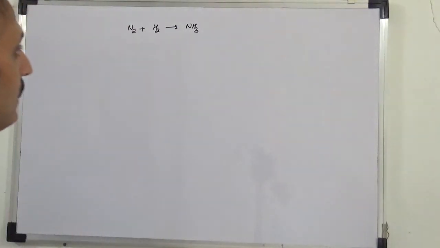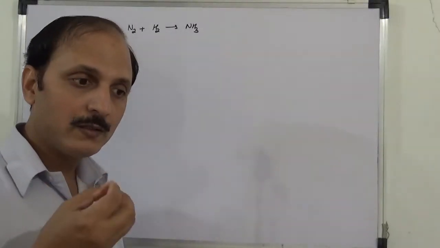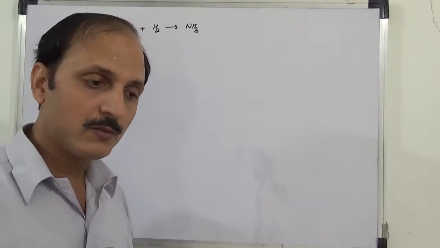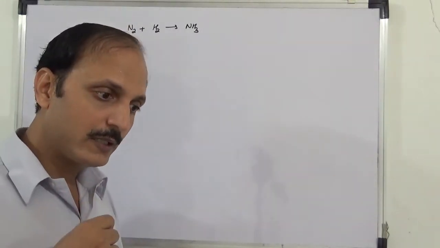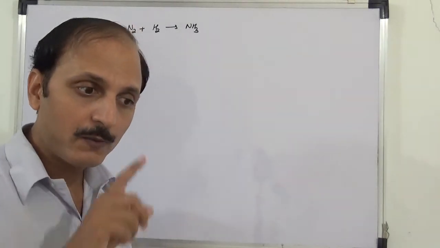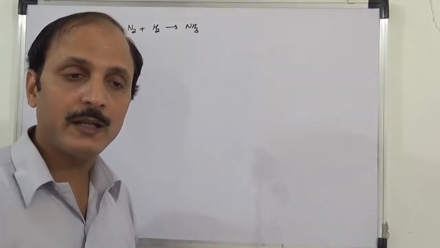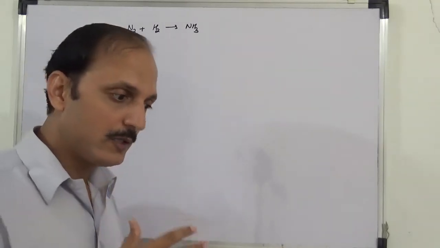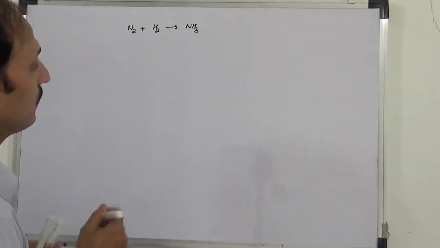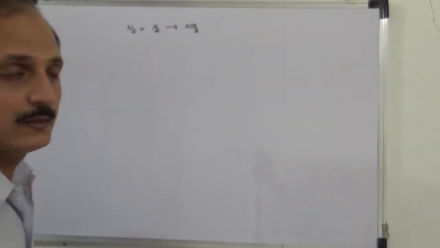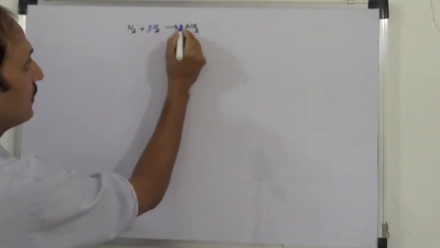So whenever we have to find the relation between the rate of reaction with respect to N2, with respect to H2, and with respect to NH3, क्या होगा? So first of all write the reaction, balance the reaction, that is very important. So this is 3, this is 2.